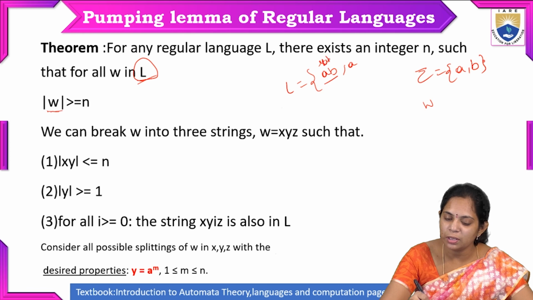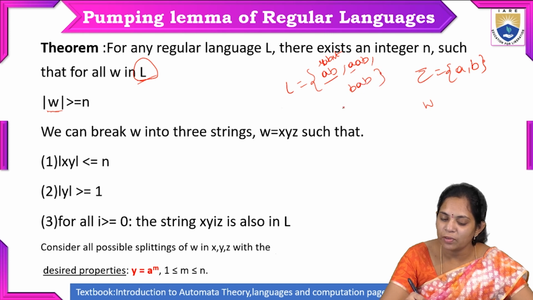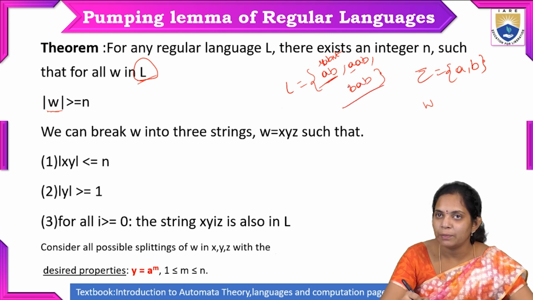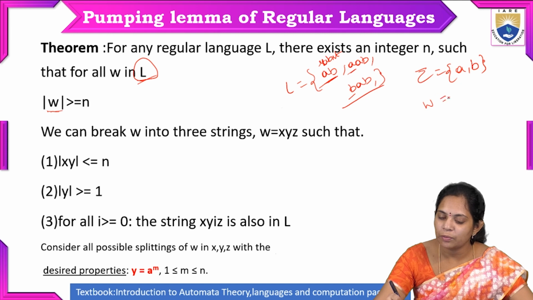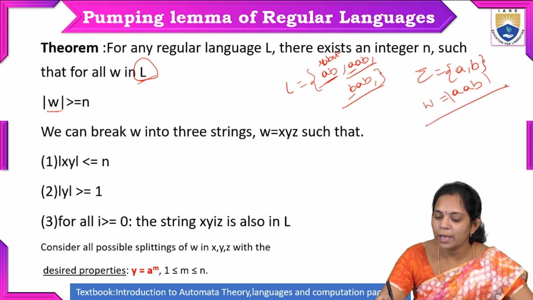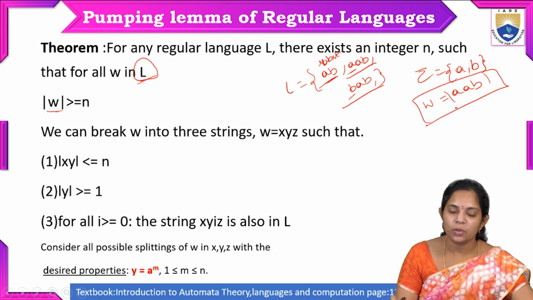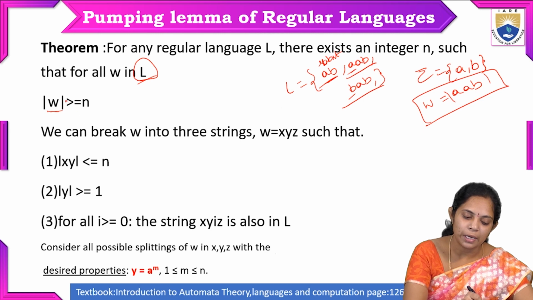What are the words of this language? Those containing the substring ab. There is no limitation on starting and ending, so the only requirement is the substring ab. For this kind of language we form some strings, and we take one string, a b. So this is the word we have taken from the given language. Here the length of w is greater than n.